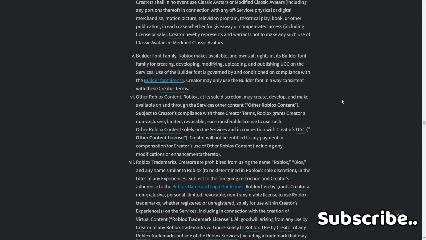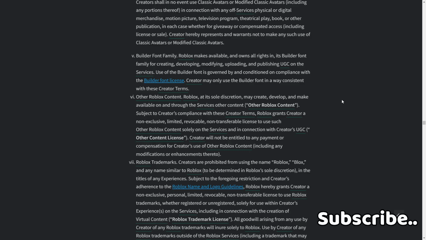6. Other Roblox Content. Roblox, at its sole discretion, may create, develop, and make available on and through the services other content, Roblox Content, subject to creators' compliance with these Creator Terms. Roblox grants creator a non-exclusive, limited, revocable, non-transferable license to use such other Roblox Content solely on the services and in connection with creators' UGC.